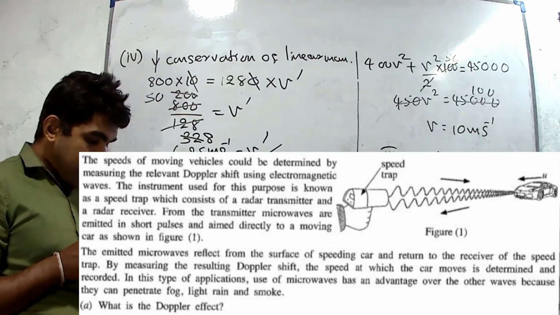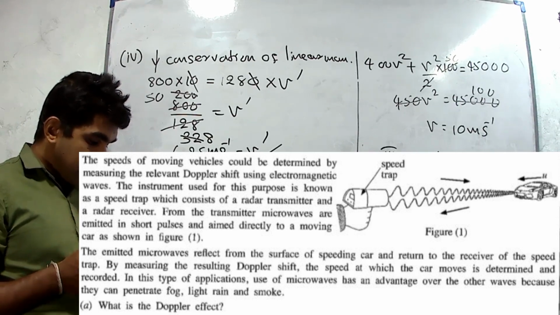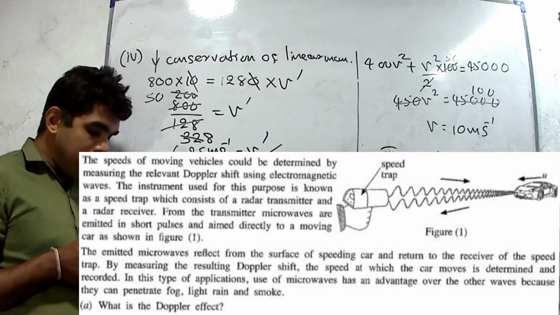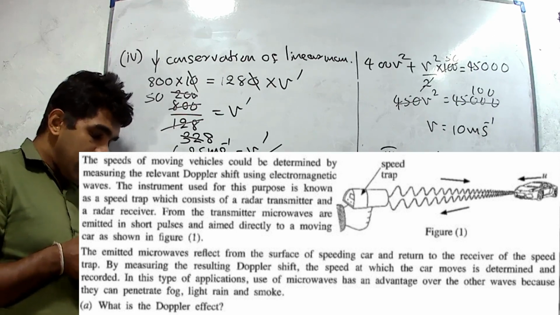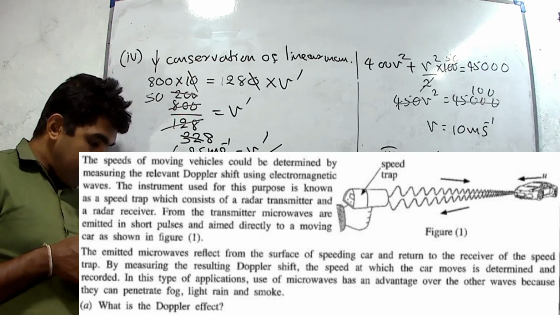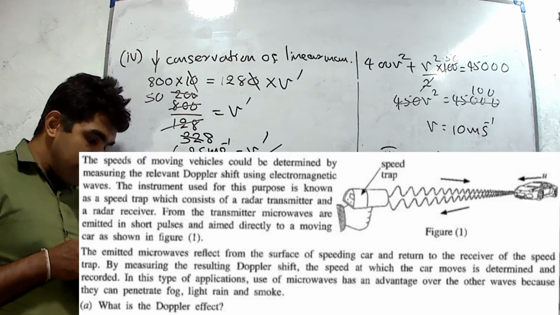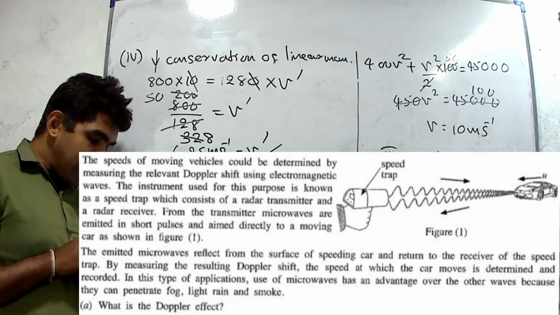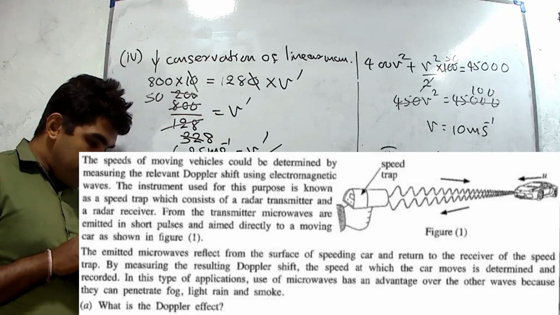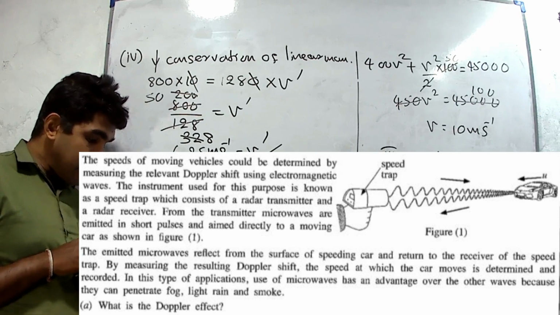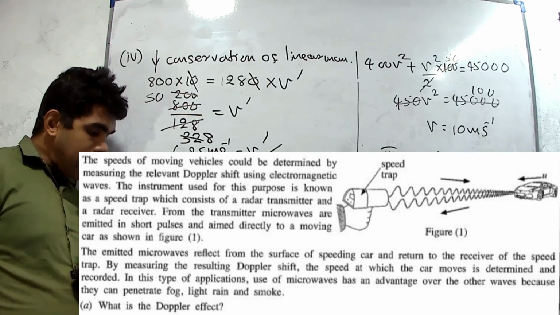By measuring the resulting Doppler shift, the speed at which the car moves is determined and recorded. In this type of application, using microwaves has an advantage over light waves because they can penetrate fog, rain and smoke.